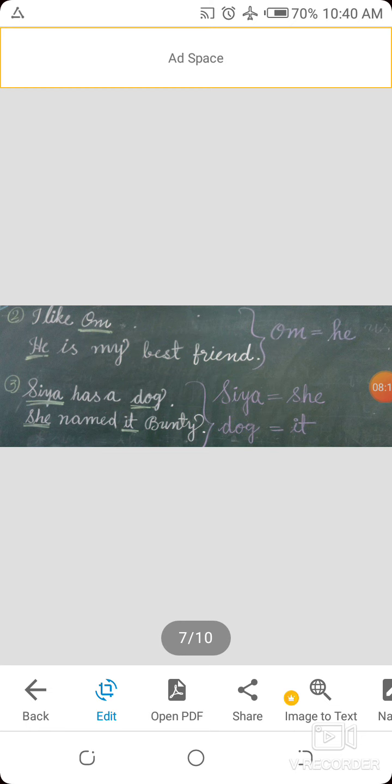Sia has a dog. Sia is a girl. That's why we use here she. She named it Bunty. Here Sia is a girl, that's why we use the pronoun she. And dog is a noun. Here the pronoun it takes the place of the noun dog. Understood all of you?